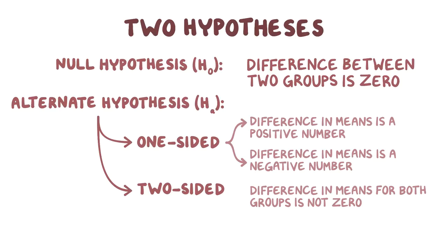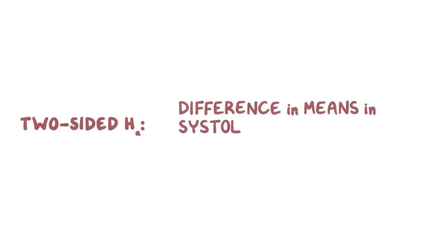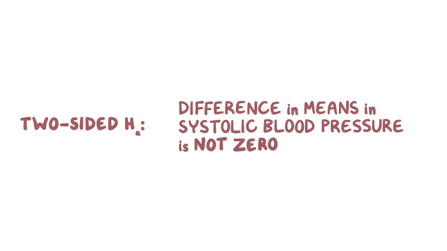Typically, researchers choose to use two-sided t-tests, since they usually don't know how the medication will affect people who take it. So, the two-sided alternative hypothesis for our study would state that the difference in means in systolic blood pressure for people that take the medication compared to people who don't take the medication is not equal to 0.